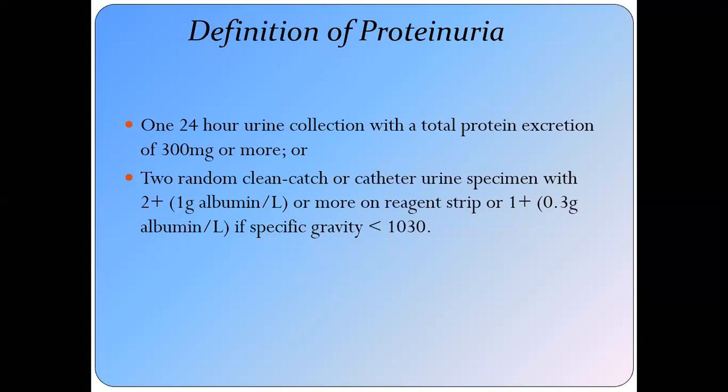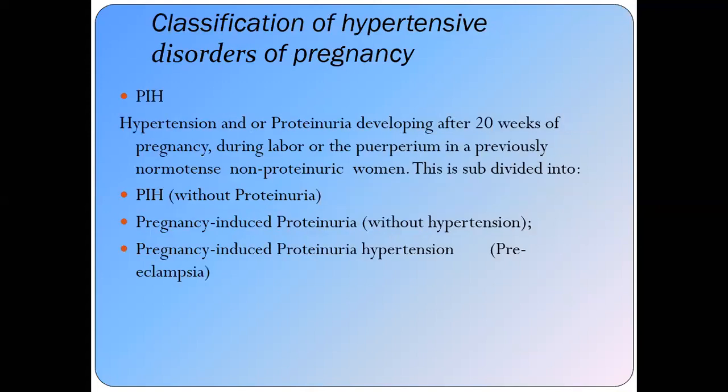Or you have two random clean catch or catheter urine specimens with +2, which is equal to 1 gram albumin per liter. Or on the reagent strip it shows 1+, which indicates 0.3 gram albumin per liter if the specific gravity is less than 1030. So this is the proteinuria and that was the hypertension.